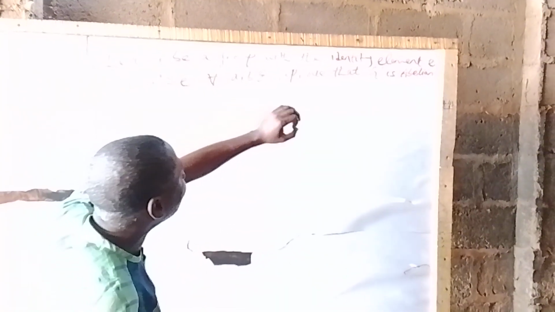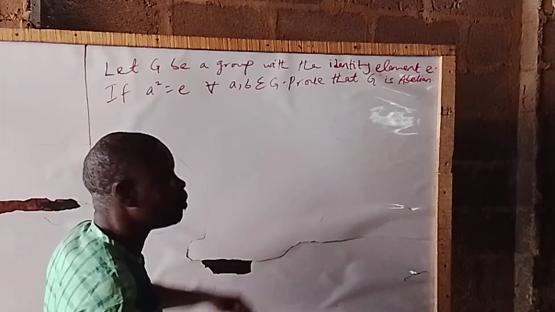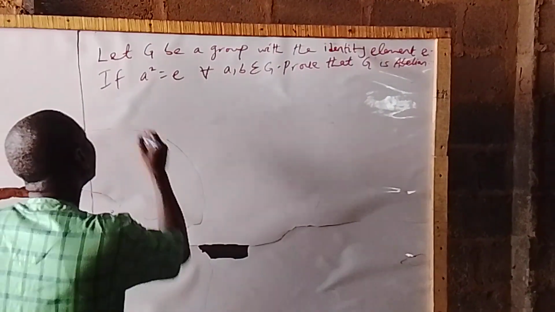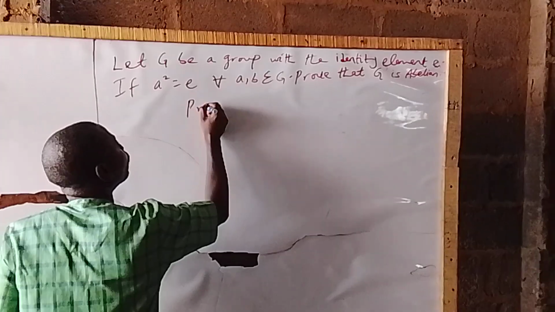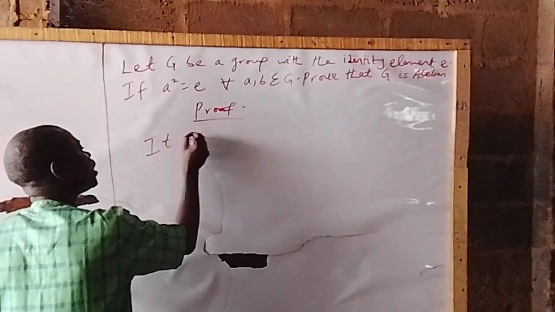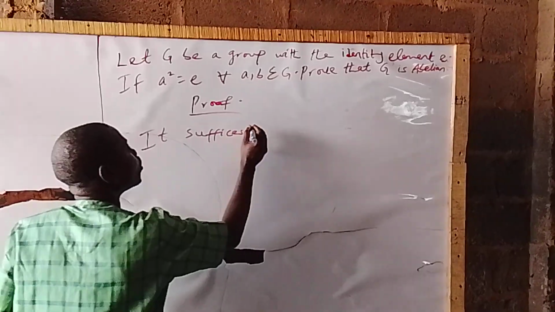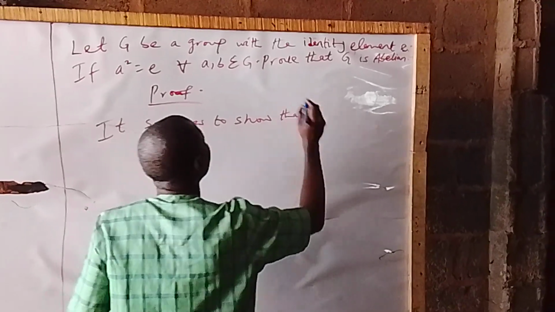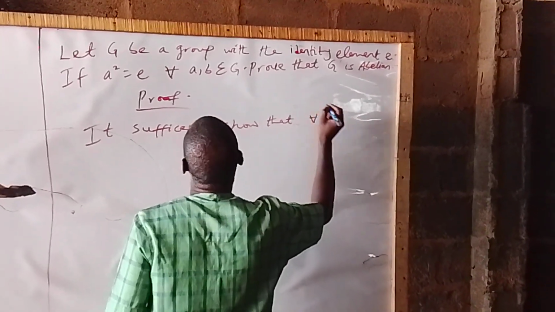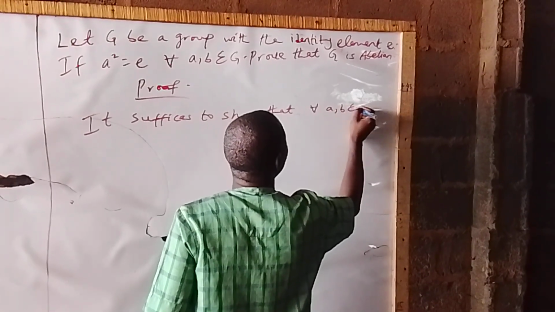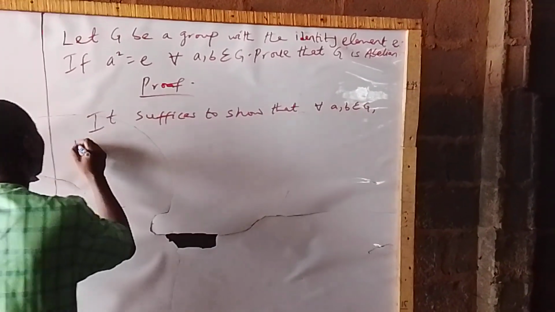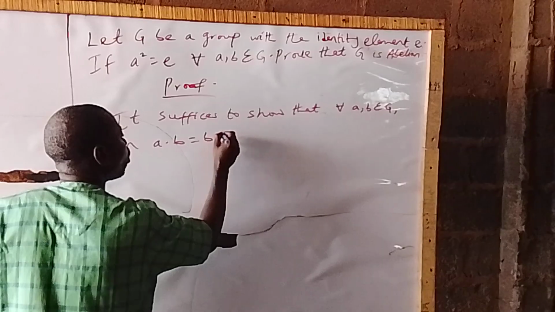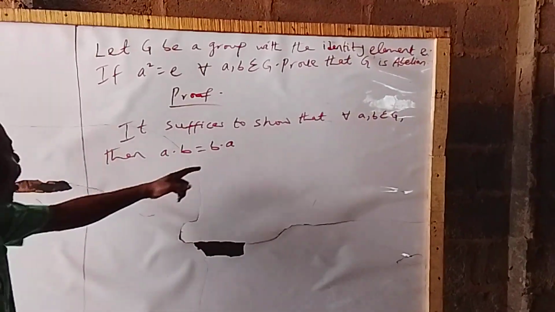Now, a group is said to be abelian if it is commutative. An abelian group is a commutative group. So, it suffices to show that for all A, B in G, then A dot B is equal to B dot A. So that is our main objective.